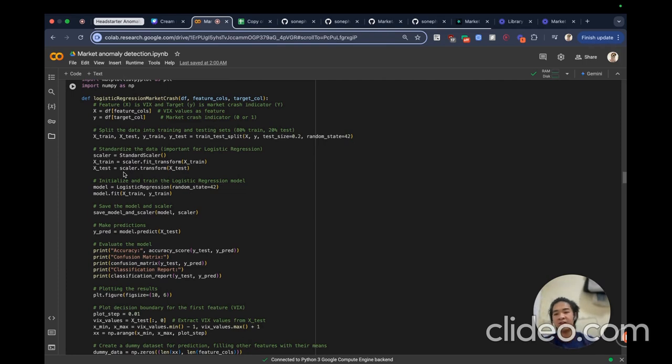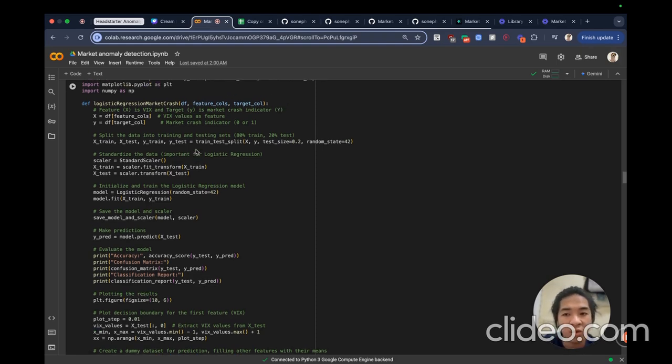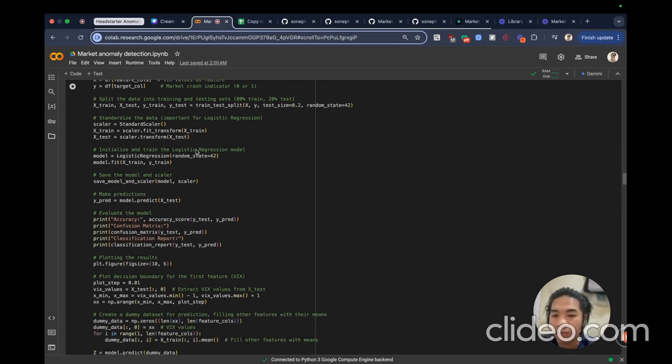I just used the standard scaler because I don't know what scaling method I should be using. This is one of the factors I need to look into to get a more accurate model.